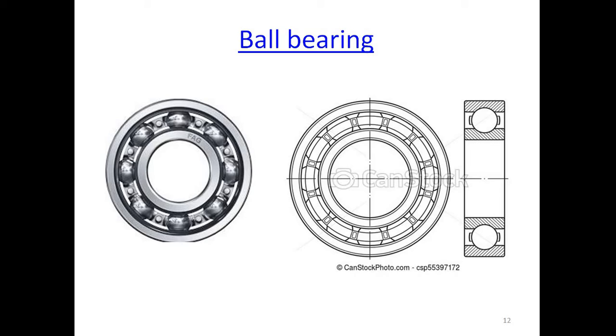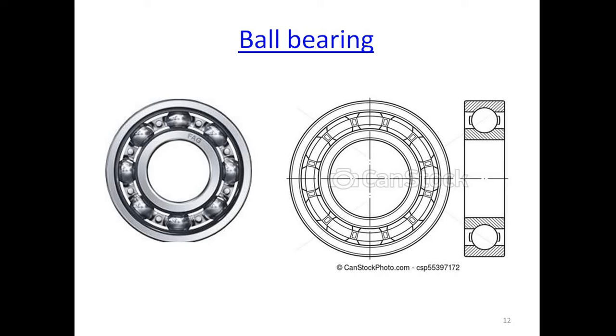From this figure, it is clear that there are two races in a ball bearing. One is a turning race, that is a rotating race, and the second is a fixed race. The fixed race is fixed in the housing, and the shaft or spindle is fixed in the turning race, which rotates as the inner race.